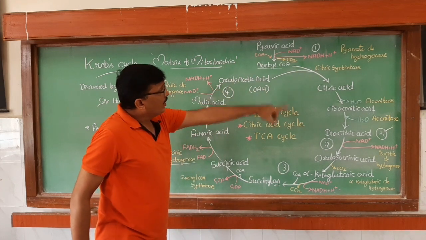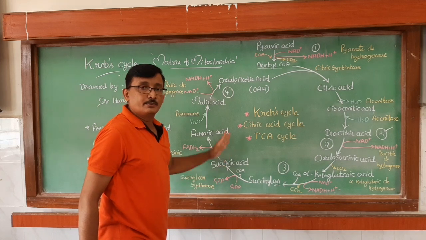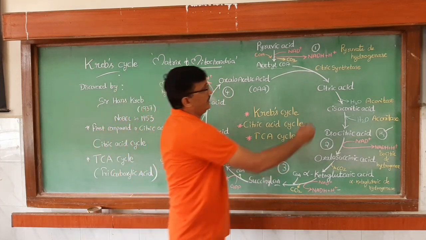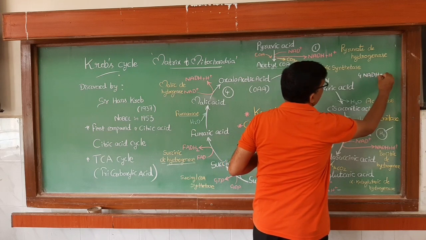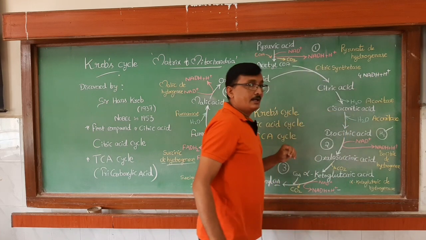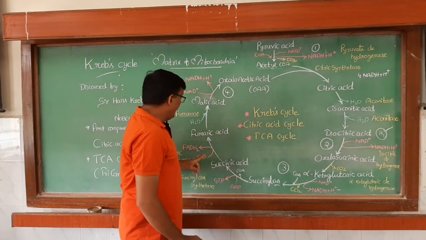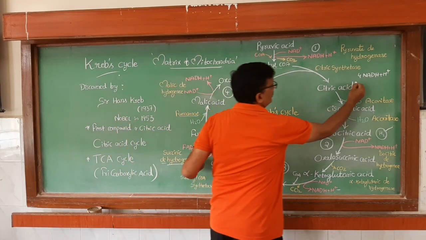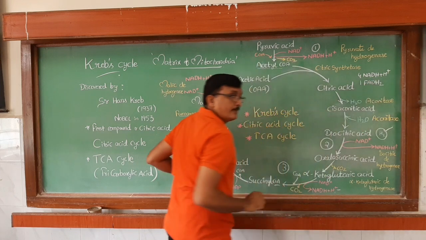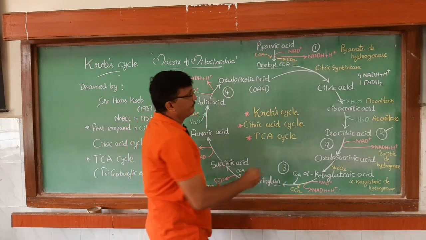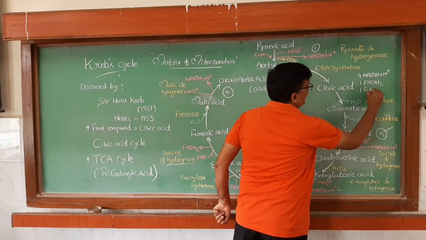Totally how many NADH plus H plus molecules are produced here? 4. Okay, let us write 4 NADH plus H plus, right, and then 1 FADH2 and then 1 GTP.